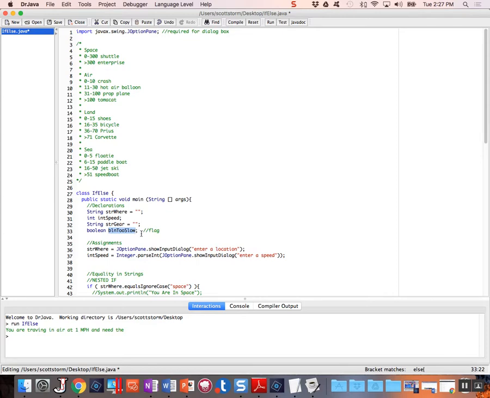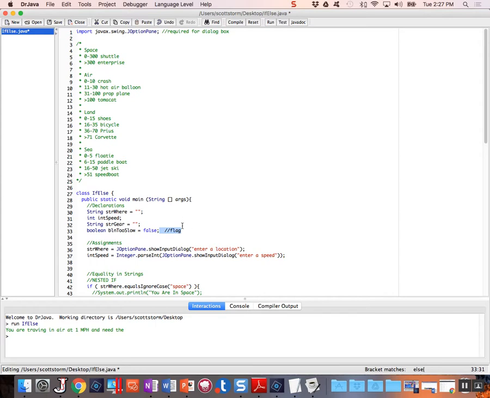Now what I want you to know is that whenever you declare a Boolean, it is automatically assigned the value of false. That's F-A-L-S-E. You don't have to assign it this value. It is automatically assigned, but boy, it sure does help to see that. Booleans are declared with a value of false. I also have this little comment here. A Boolean can also be used as what's called a flag. That's what we're going to use it as, and we're going to trip the flag.